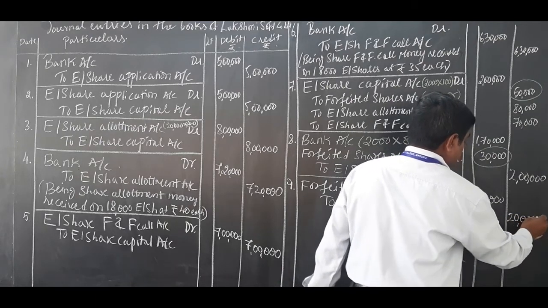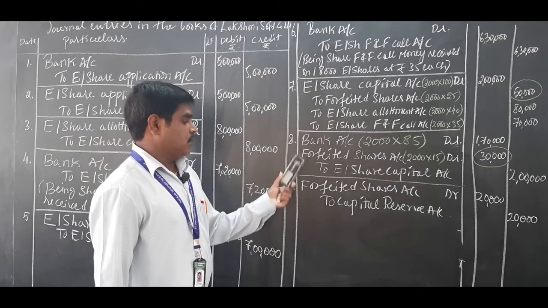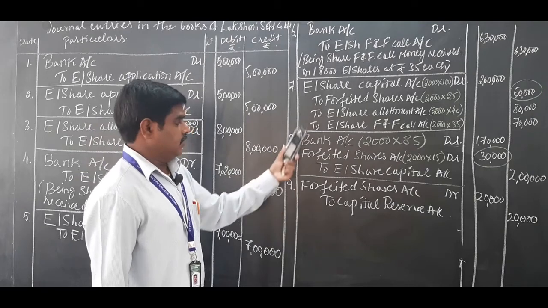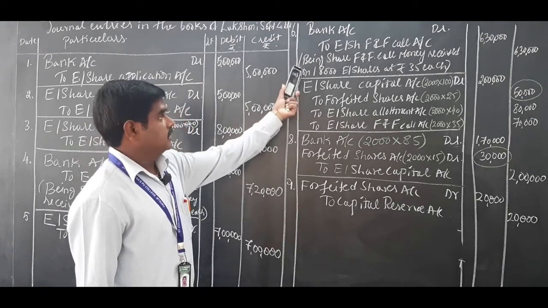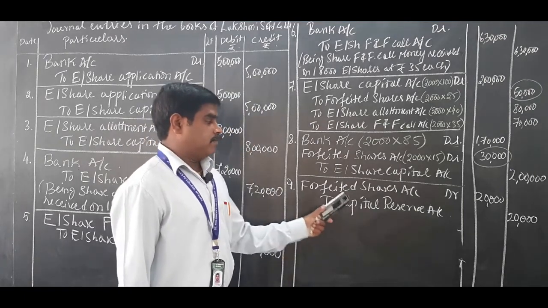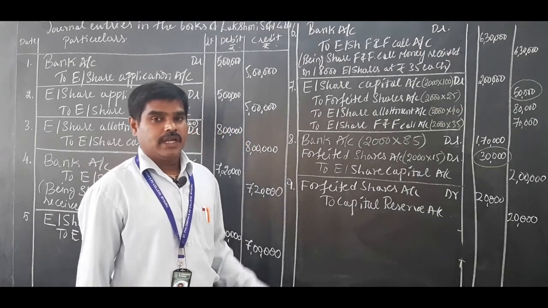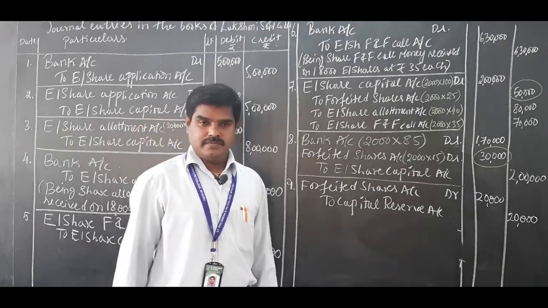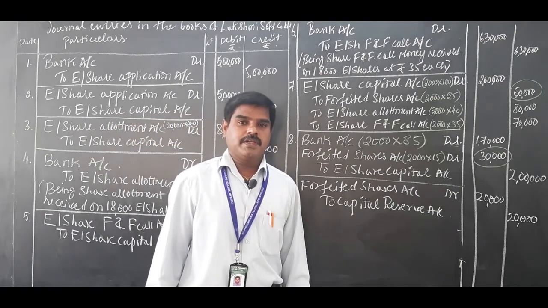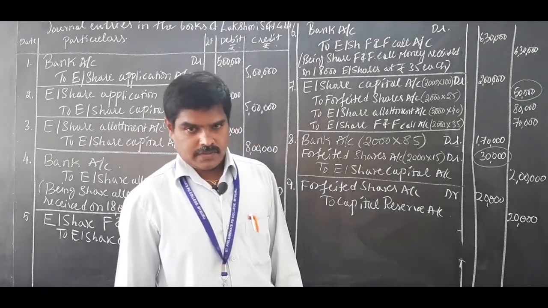This will carry 2 marks, this will carry 1 mark. 3 plus 2 plus 1, 6 marks till here. Narration being: credit balance of forfeited shares account transferred to capital reserve account.